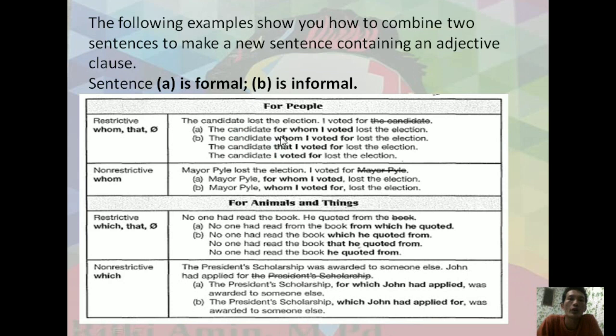The candidate for whom I voted lost the election. Or B here is informal. You are able to create the sentence like the candidate whom I voted for lost the election, or the candidate that I voted for lost the election, or the candidate I voted for lost the election. It is for the people. And to describe the animal, please read by yourself.